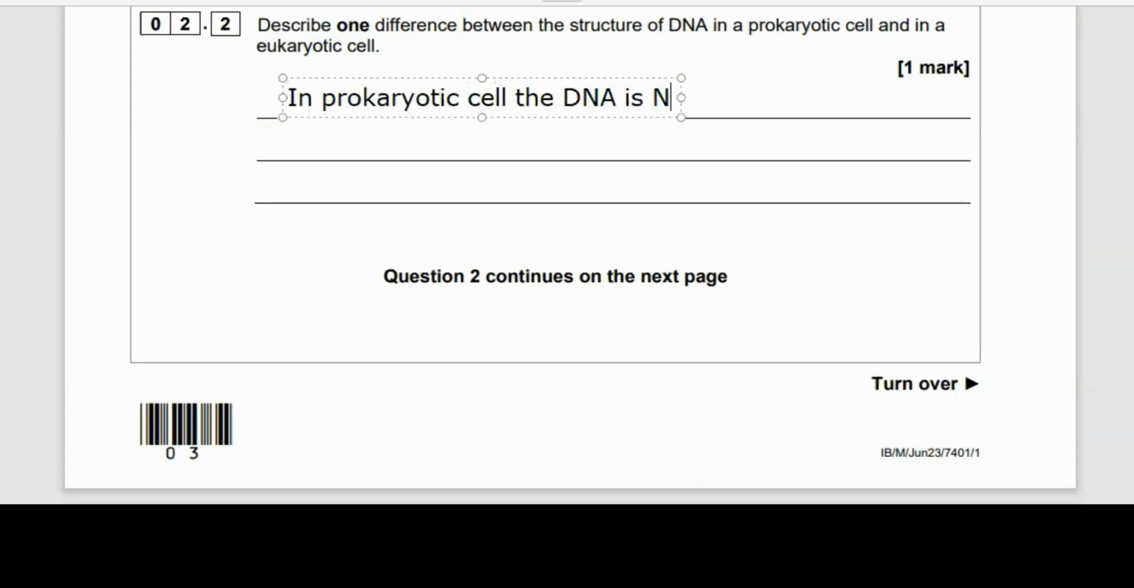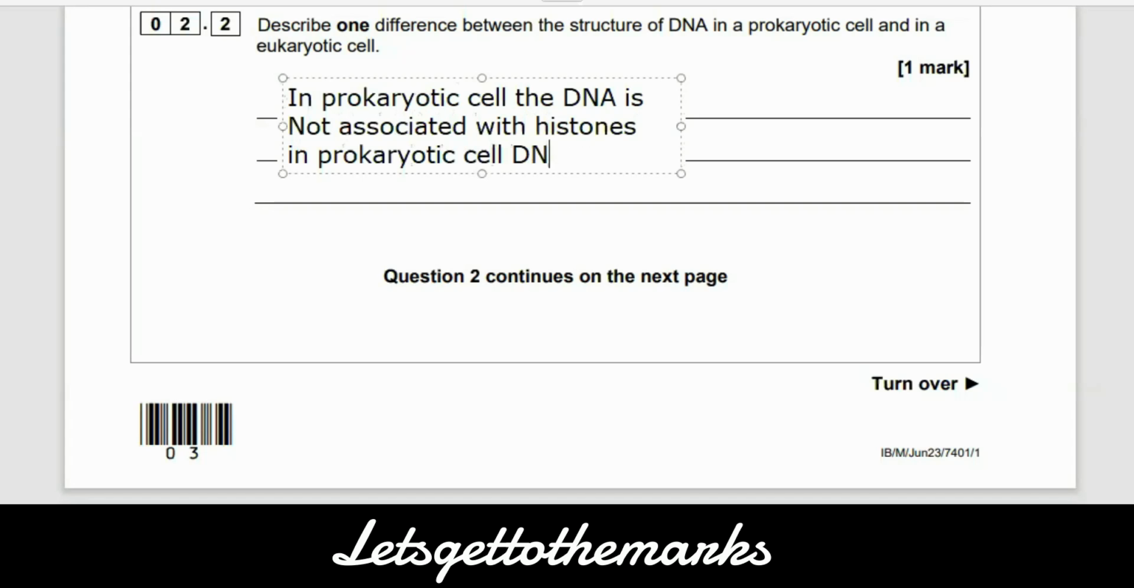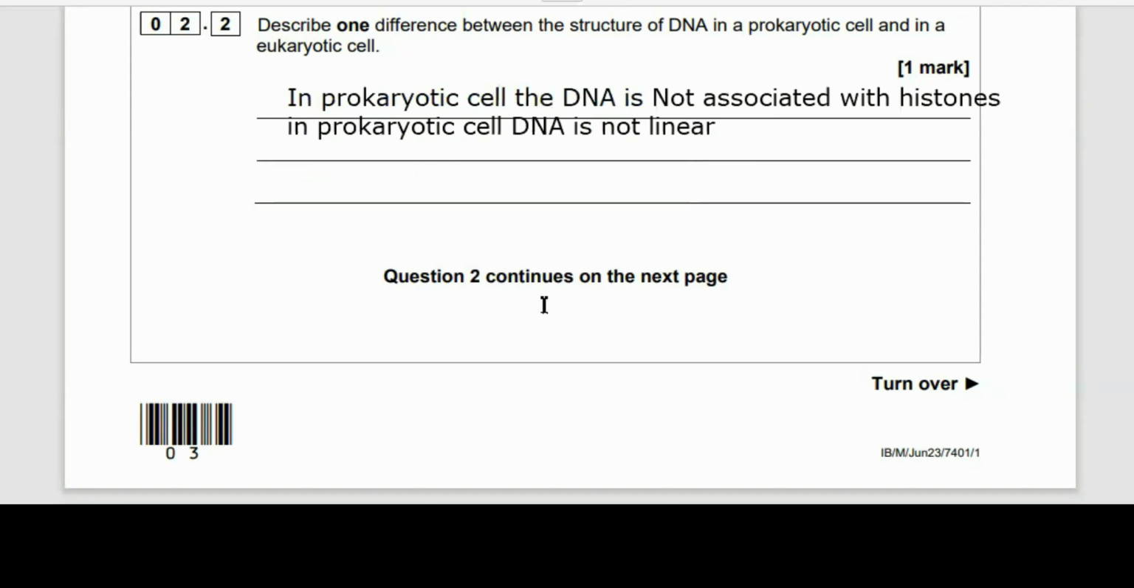Very similar question to the last question. Describe one difference between the structure of DNA in a prokaryotic cell and in a eukaryotic cell. So in a prokaryotic cell, the DNA is going to be in a loop. It won't be attached to histones, which are the proteins. And in a prokaryotic cell, the DNA is not linear. So any of these is going to get us a mark, but we only want to describe one.